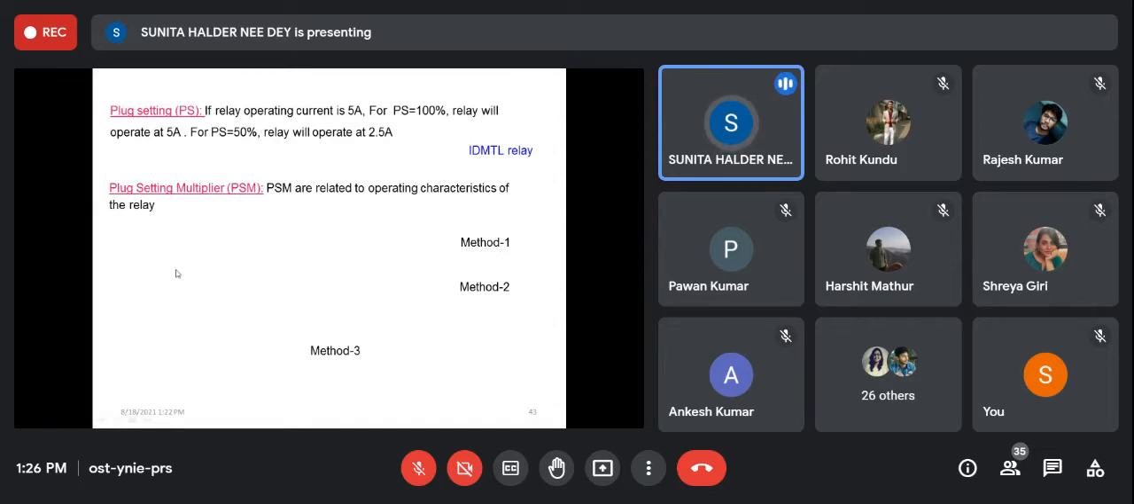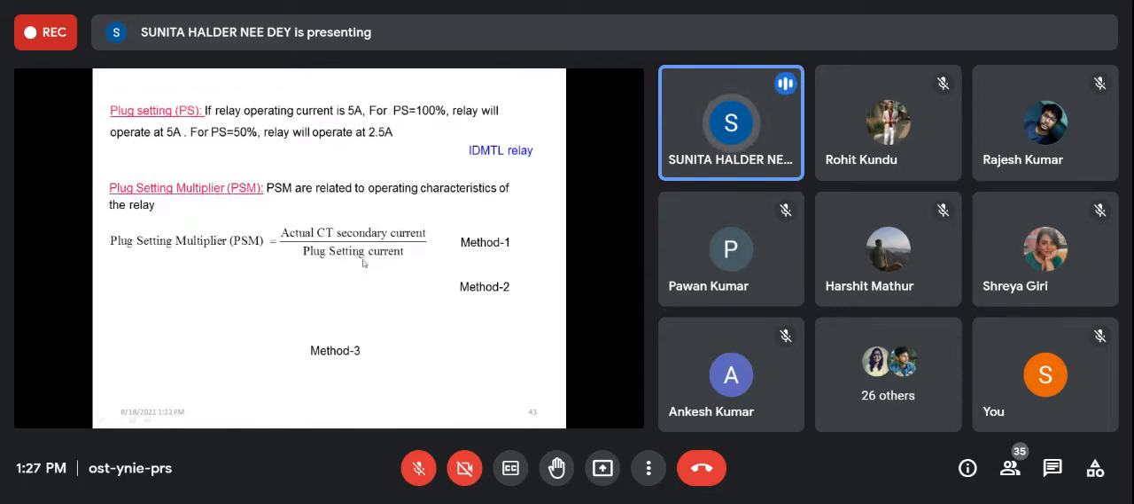So it is a derivation of current, you can say. PSM is the ratio, plug setting multiplier. That is actual CT secondary current divided by plug setting current. So, say the actual CT secondary current is 5, but you have set it at 2.5 ampere. Then the plug setting multiplier will be 2. In that way, say for any relay the actual CT secondary current is 6, and you have set the plug setting current at 3 ampere, then also it will be 2.